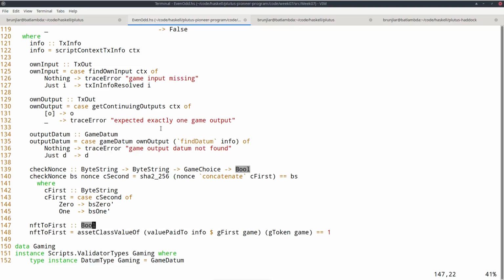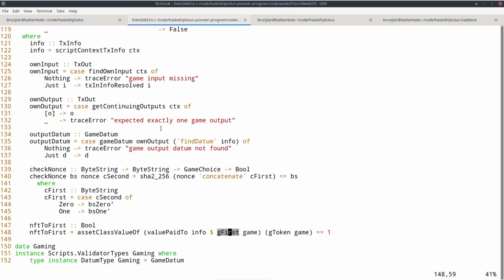So I think it's only reasonable to give it back to him in the end, no matter who won the game. So there's a function called value paid to, which gets the info from the context and a pub key hash, and then it adds up all the values that go to that pub key hash in some output of the transaction. So I want that, so this just means that the first player gets the token.